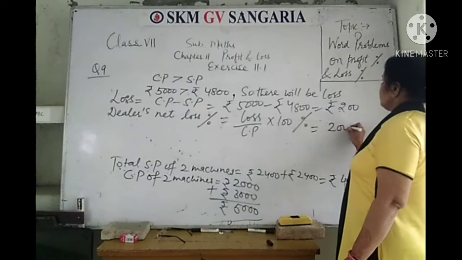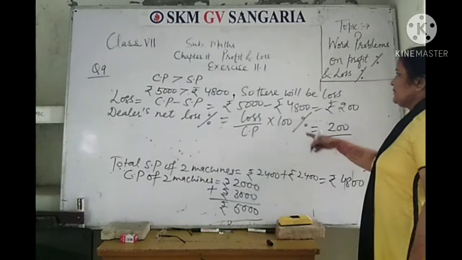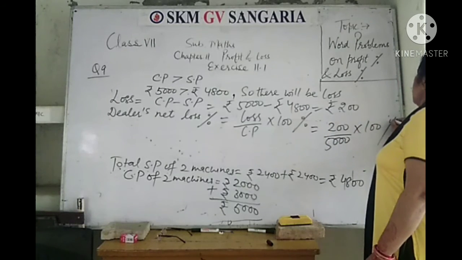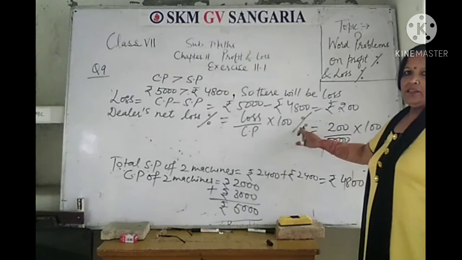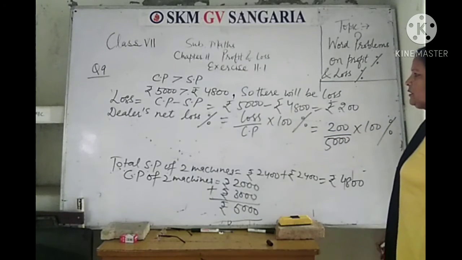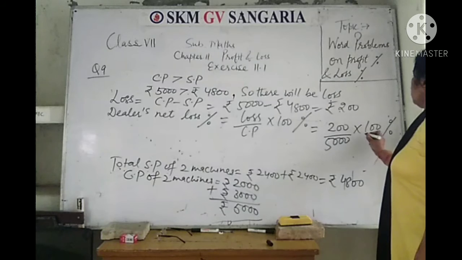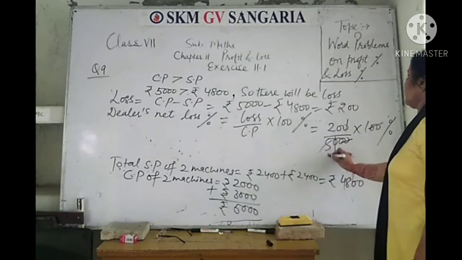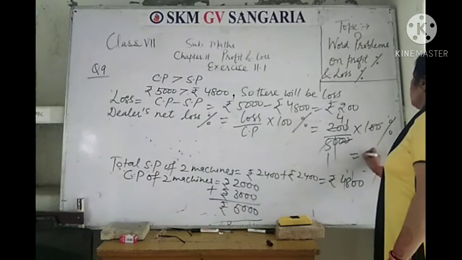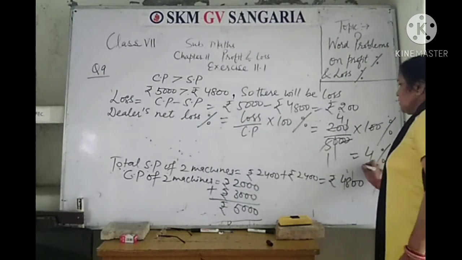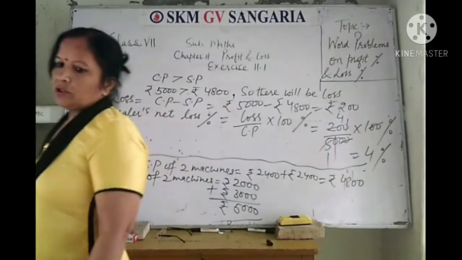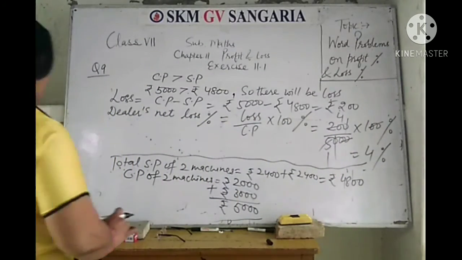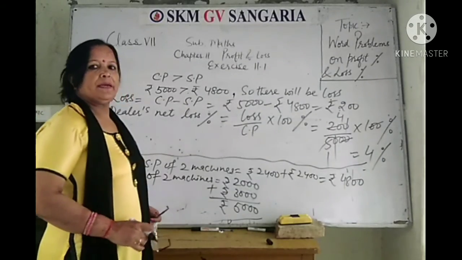It was rupees 200 and cost price was rupees 5,000, into 100. Write percentage along with this, and you are getting loss in percentage. So cut 20 with 20, 10 with 10. So 5 1 is 5, 5 4 is 20. So 4% loss. So loss is 4%.